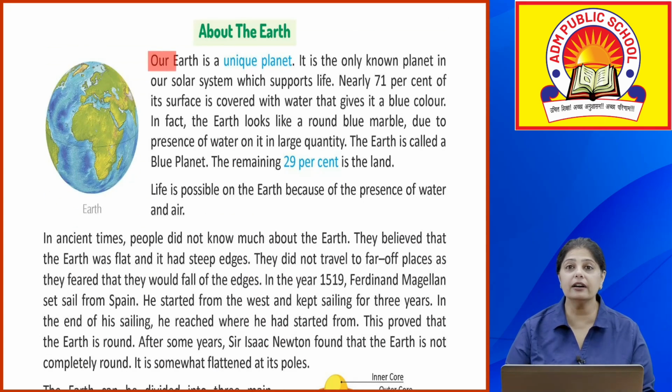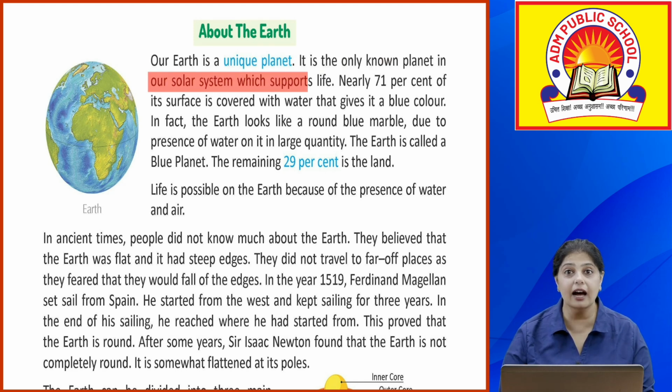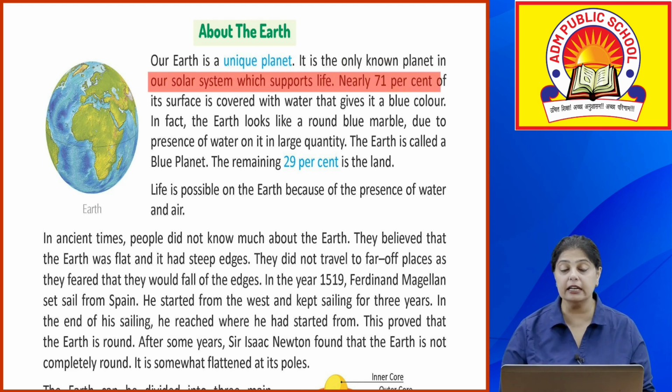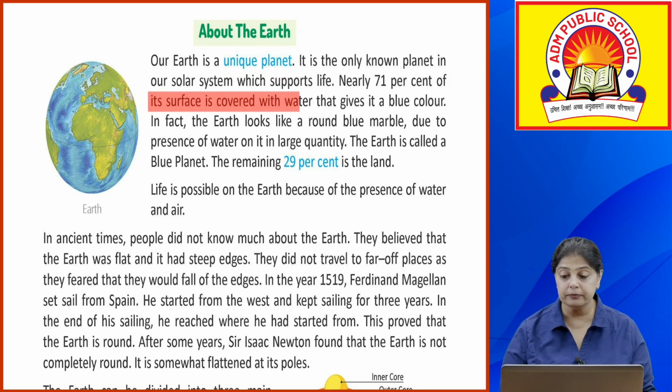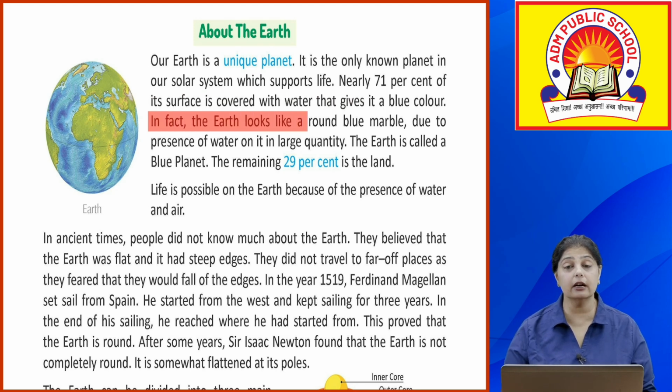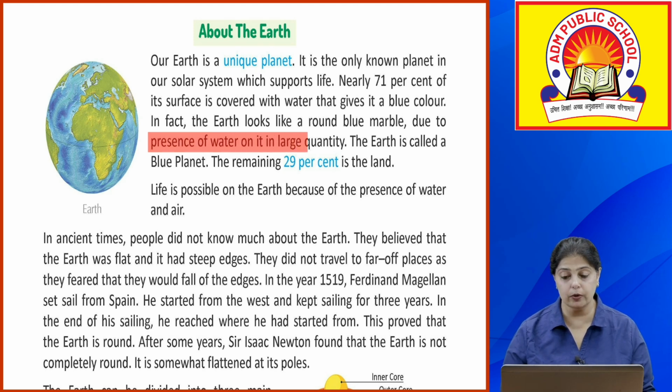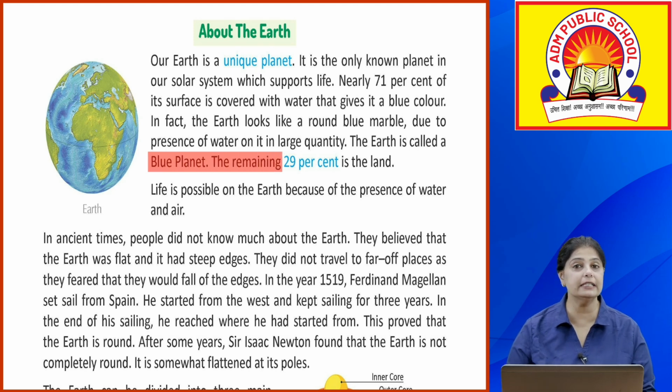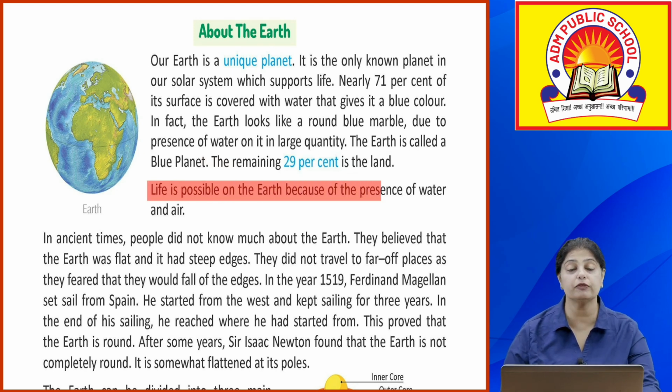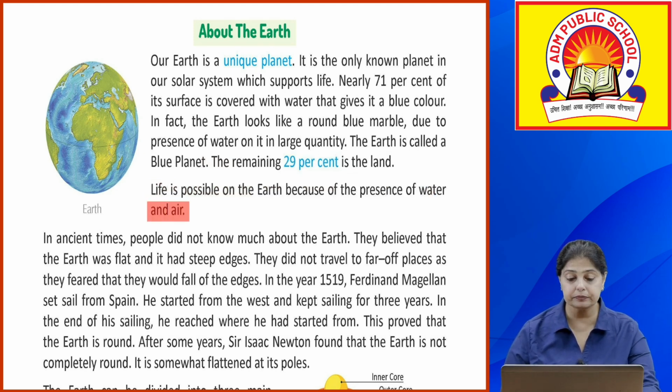Okay, so now our Earth is a unique planet. It is the only known planet in our solar system which supports life. Nearly 71% of its surface is covered with water. That gives it a blue color. In fact, the Earth looks like a round blue marble due to the presence of water on it in large quantity. The Earth is also called a blue planet, and the remaining 29% is the land. Life is possible on the Earth because of the presence of water and air.